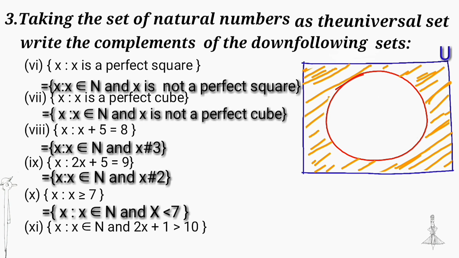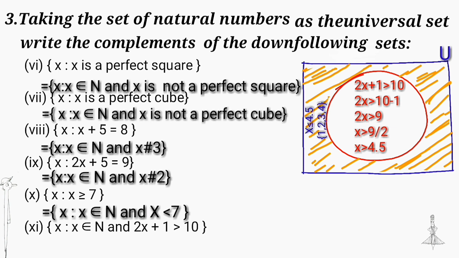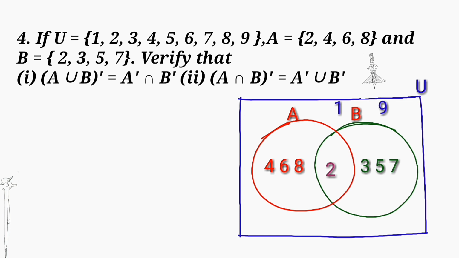Next, x is a natural number, 2x plus 1 greater than 10. Solving 2x plus 1 greater than 10, we get x greater than 4.5. We get x is a natural number and x less than or equal to 4.5, and we get set 1, 2, 3, 4.